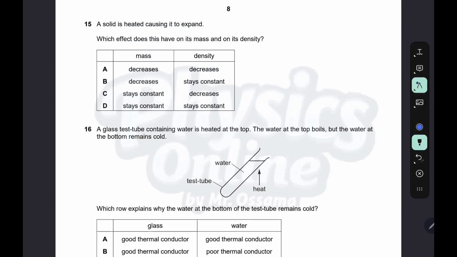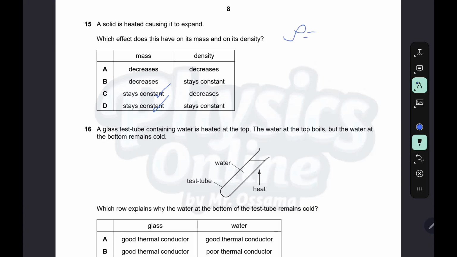A solid is heated, causing it to expand. Which effect does this have on its mass and on its density? The mass does not change. The mass stays the same. The number of particles stays the same, so no change in mass. The density, what's going to happen to the density?